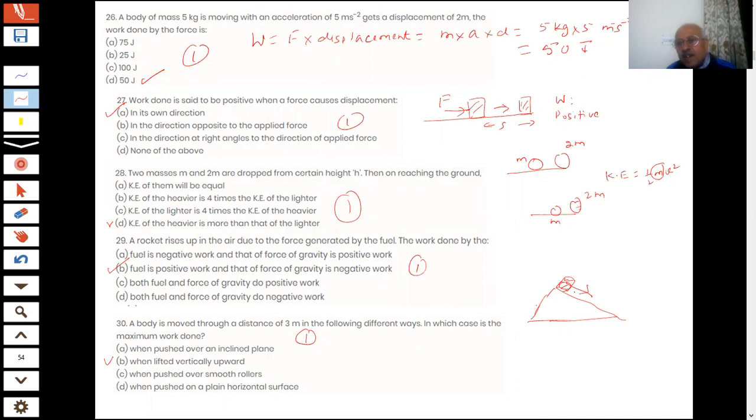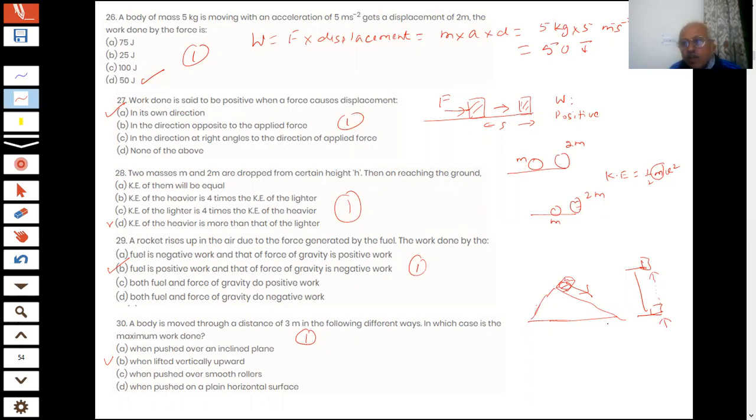And if I take the body from here to here, what is happening? The force is vertically upward. In this case, the force is applied at an angle.